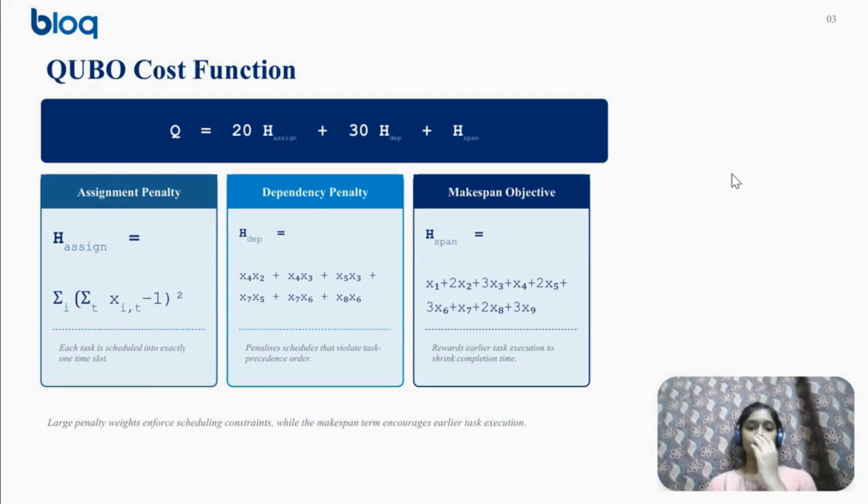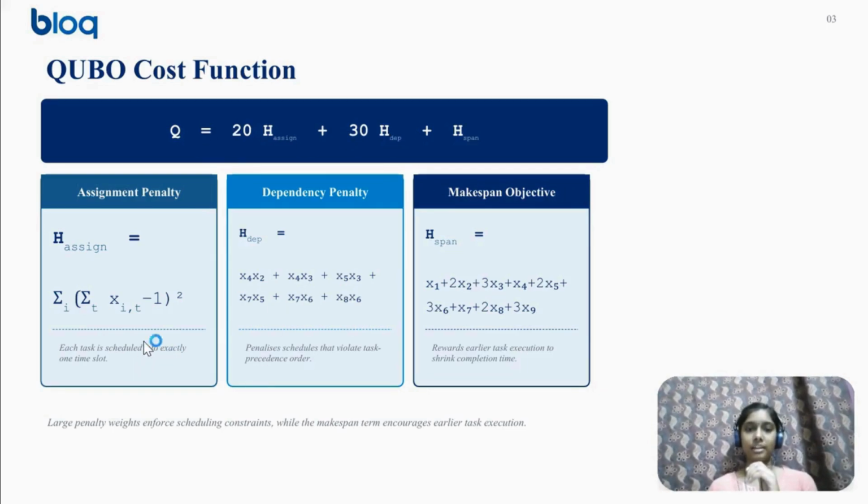Once the workflow is defined, the next step is converting it into a QUBO objective function. The overall cost function has three components. The first is the assignment penalty, which ensures that every task is assigned exactly once. The second is the dependency penalty, which discourages schedules that violate the required execution order. And finally, we have the makespan objective, which encourages tasks to be completed as early as possible, reducing the overall workflow completion time. By assigning larger weights to the constraint terms, we ensure that satisfying the workflow constraints takes priority while the optimizer simultaneously searches for shorter schedules.